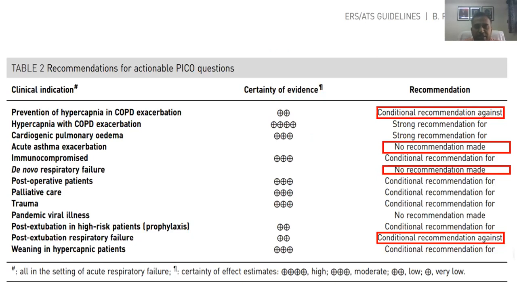So the recommendations, as we see here, the main recommendations which we are going to see are the strong recommendations, which are hypercapnia with COPD exacerbation. The main aim of providing non-invasive ventilation is to improve the hypercapnia. That is the reason it works in COPD, but it doesn't work in asthma, because asthmatics generally become hypoxic and not hypercapnic. Similarly, cardiogenic pulmonary edema has a strong recommendation. That is because we need to drain the interstitial fluid out of the interstitium back into the vessels. And others mainly are conditional recommendations for use.